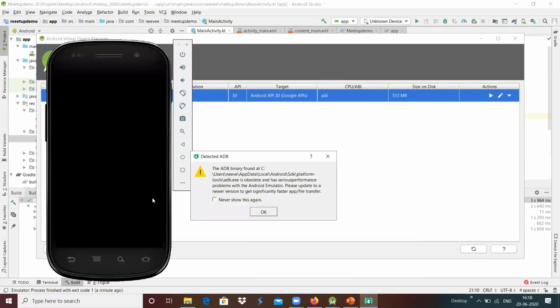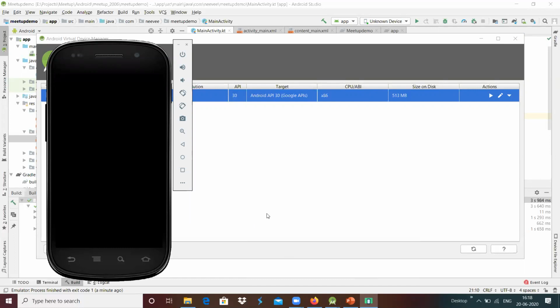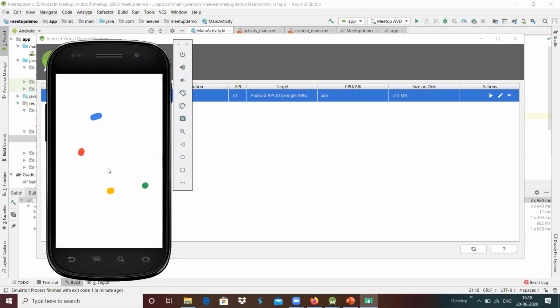Basically, this loads it. This is something like an Android virtual device, which we can see over here. It started booting that Android image virtually, and it shows the Android virtual device over here. And I'm going to close this.